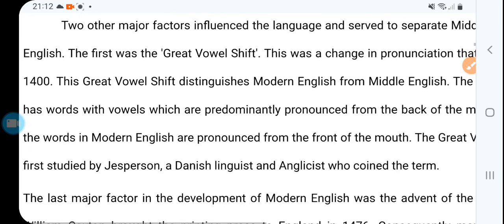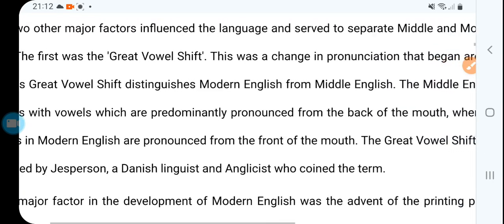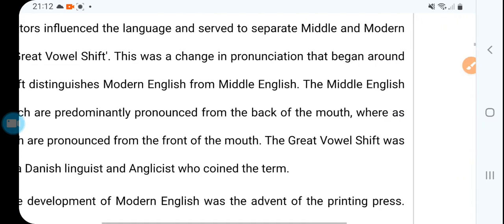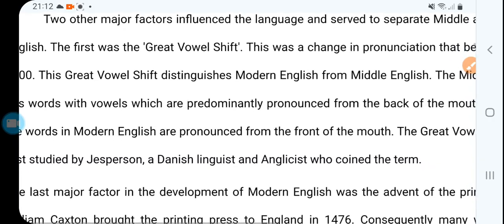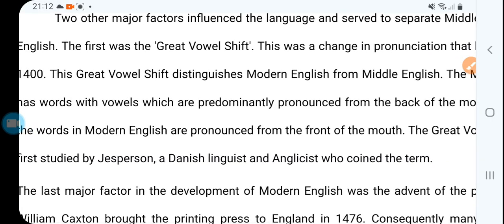Right? Now two major factors influenced the language and serve to separate Middle and Modern English. The first was the great vowel shift. This was the reason why the language changed, because of two reasons: how language changes gradually, but then how it becomes Middle to Modern.